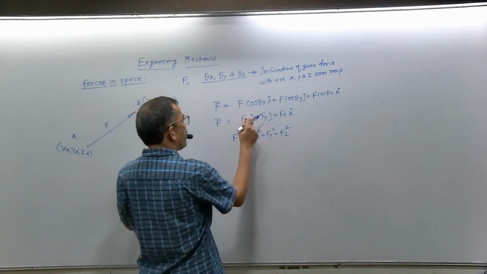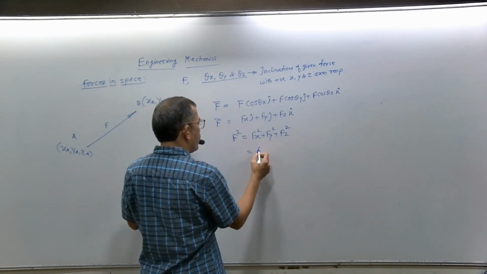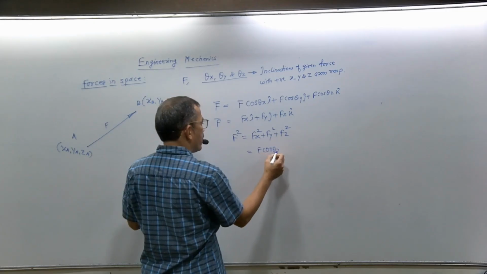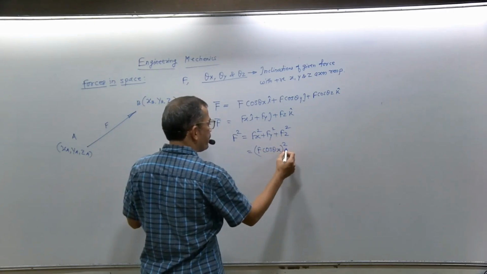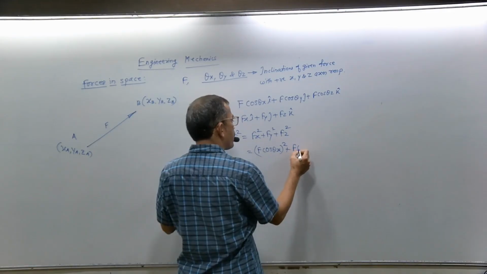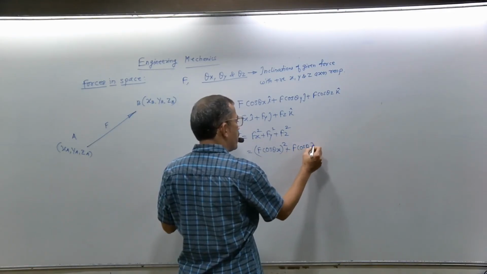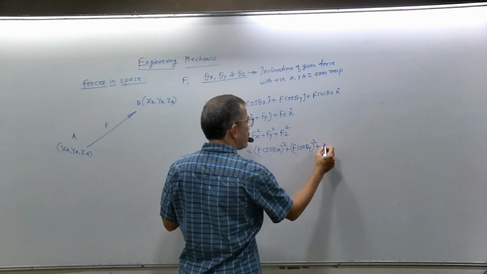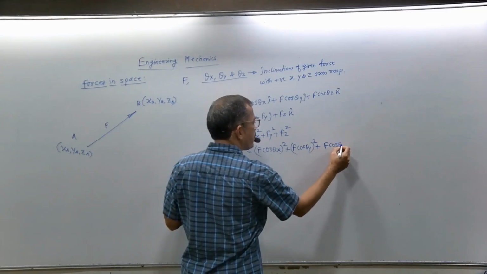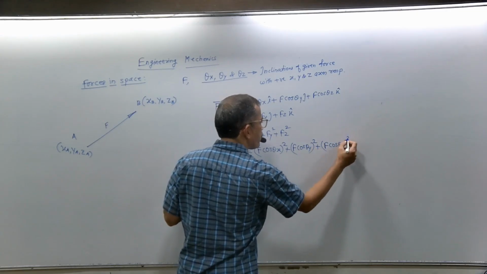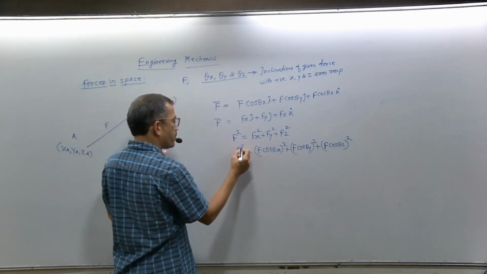Now Fx is F cos theta x, whole square, plus F cos theta y square plus F cos theta z square. This one is F square.